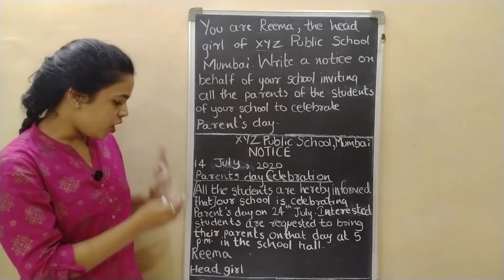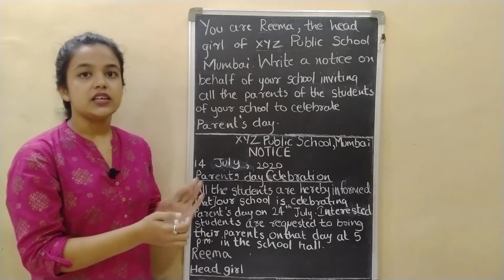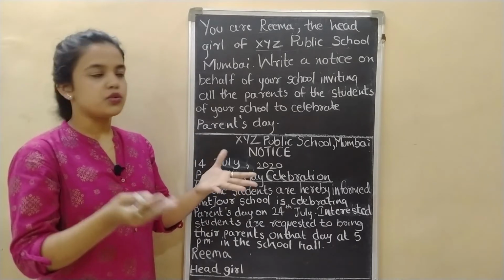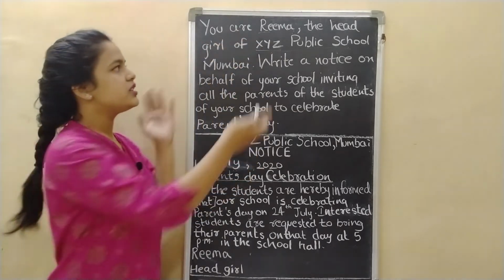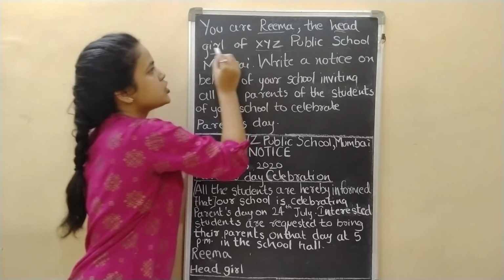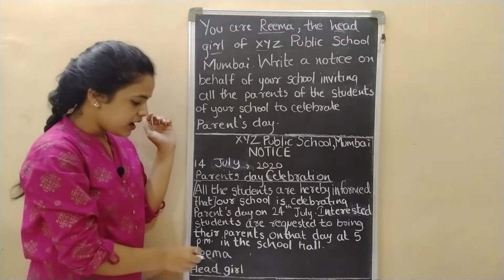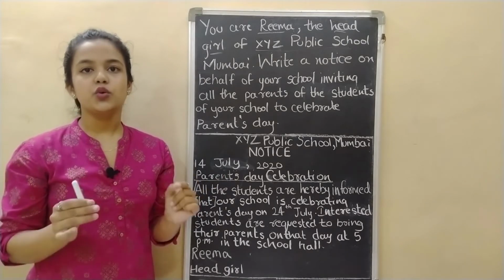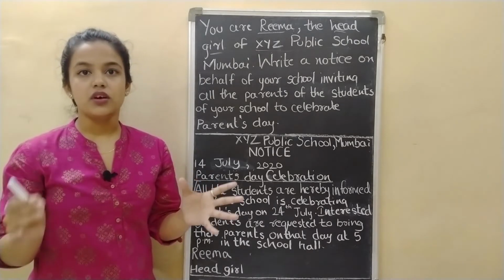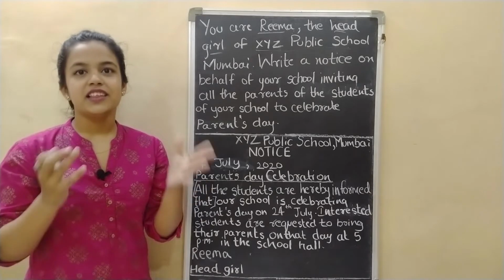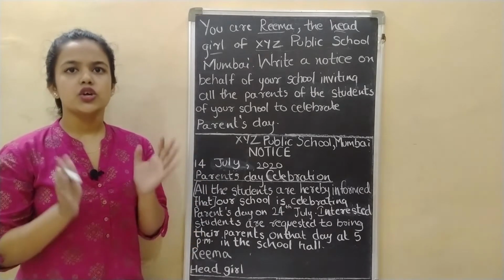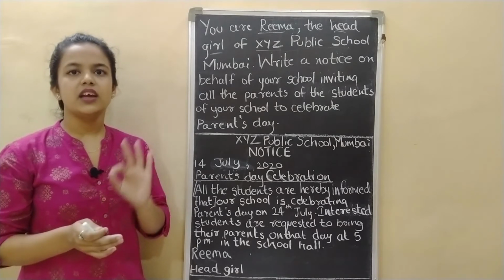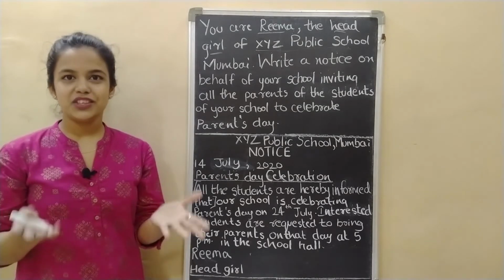Then comes the authorized signatory, that is, who is writing this notice. Here the name is mentioned, that is Rima, the head girl. So you have to write there Rima, head girl. This is your notice, and make sure that your notice is within 50 words. If you exceed the limit, then you will lose marks. Now you can just take a screenshot of this screen so that this notice will remain with you.